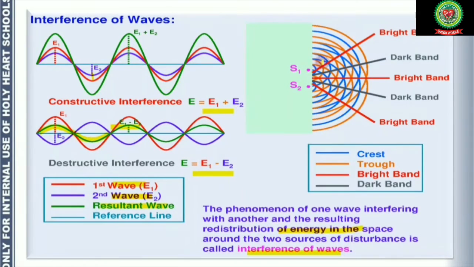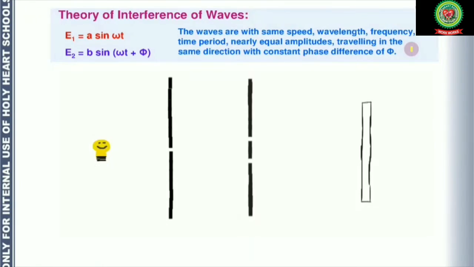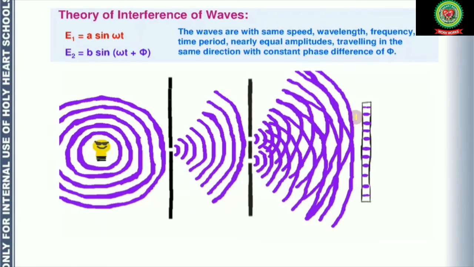In this diagram, the blue color shows crest, orange shows trough. So what is happening over there? When crest is overlapping over crest or trough is overlapping on trough, we are going to get a bright band, right? A brighter light band. On the other hand, when crest is overlapping on trough or trough is overlapping on crest, we are going to get a dark band. So alternately, we are going to get a sequence of bright and dark bands, right? So this is happening over there, and on the screen ultimately we will get alternately dark and bright bands.